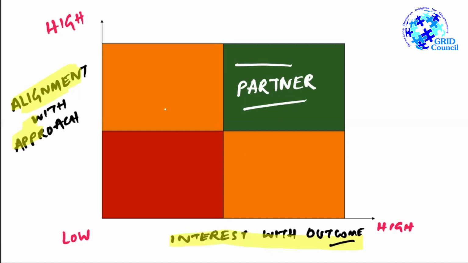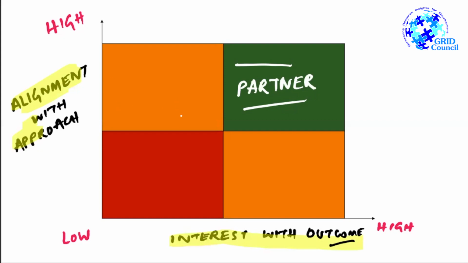They are not showing interest. So I'm trying to simplify things here. They are possibly not showing interest because they do not have the resources, or they do not have the wherewithal, they do not have the capacity. If we build the capacity, if we provide them with the resources, maybe they would be excited and come along because they're already in alignment with the approach.